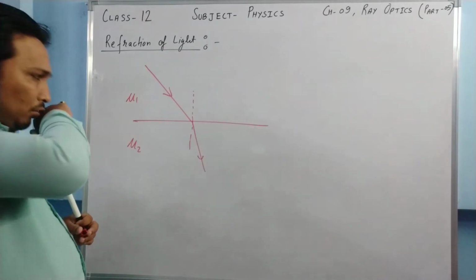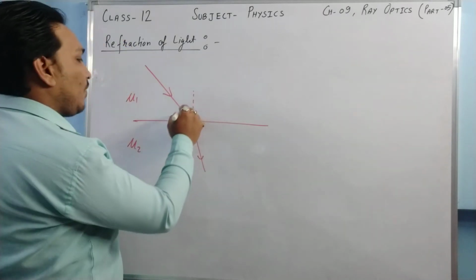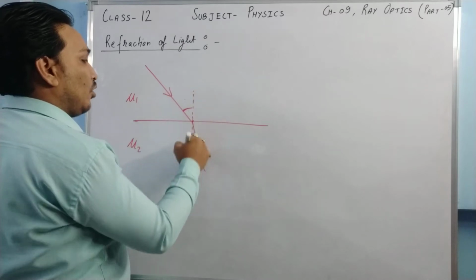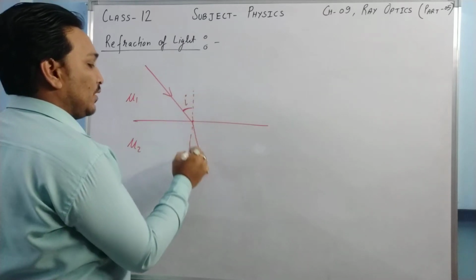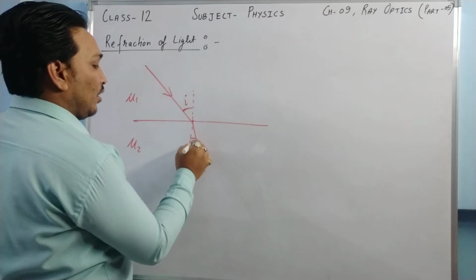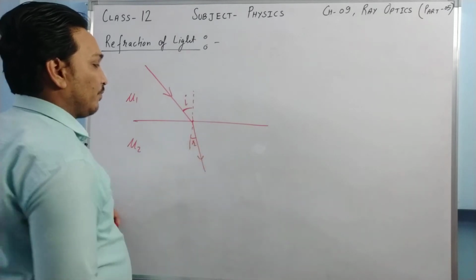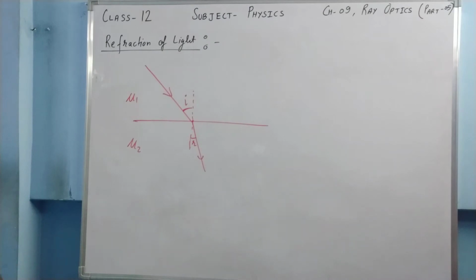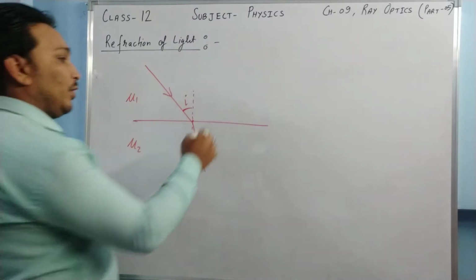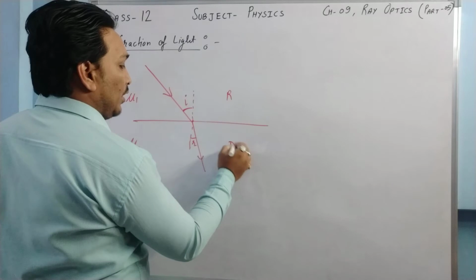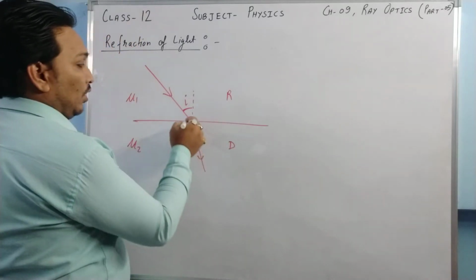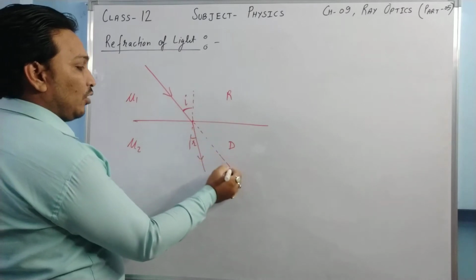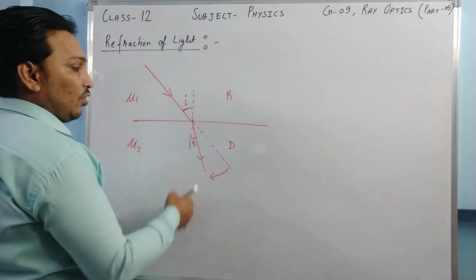Okay, say at a point of incidence a normal is drawn, so this angle is called angle of incidence and this angle is called angle of refraction. Obviously the angle of incidence and angle of refraction are not going to be equal. When a ray of light moves from rarer medium to denser medium, the light bends towards the normal. Just see, this is the original path of light and it is bending towards the normal.